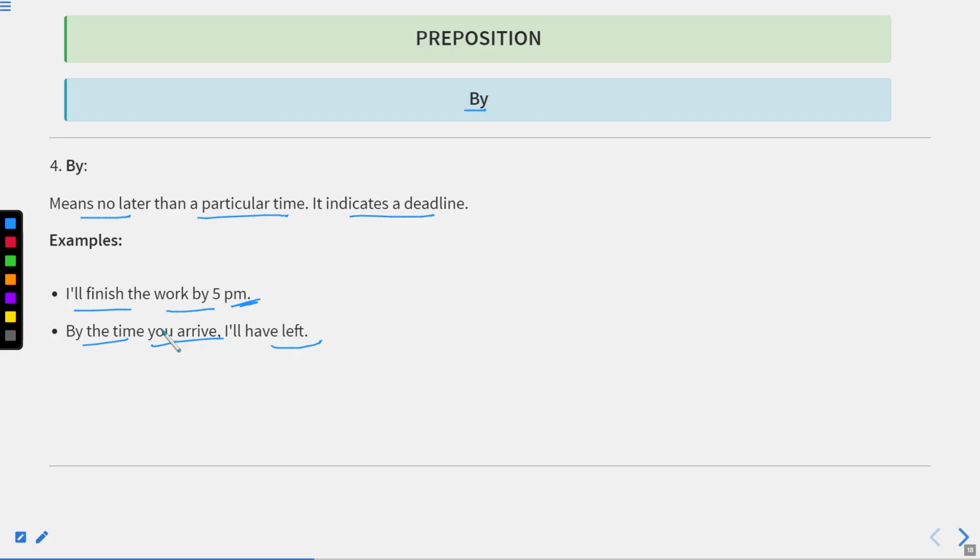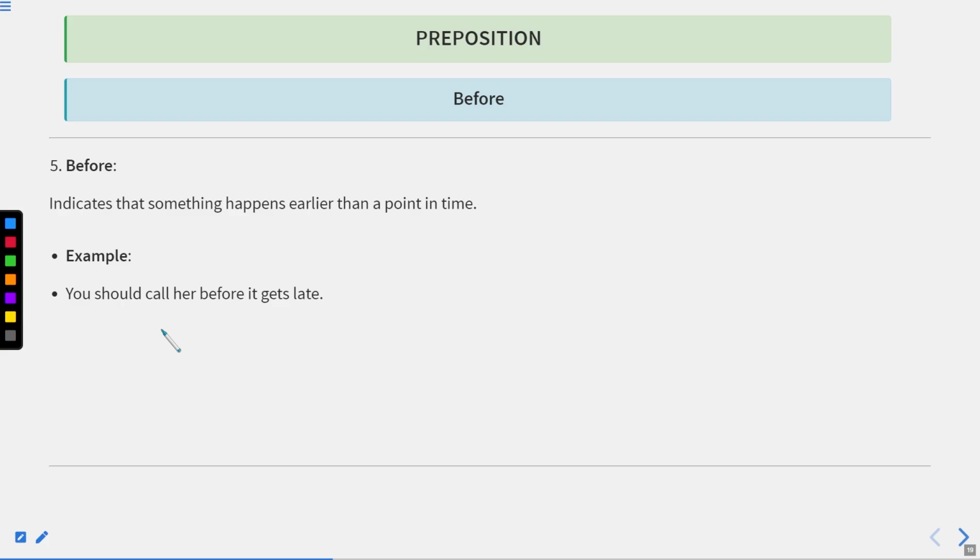Now let us move to the next one. Here we have the word before. Before indicates that something happens earlier than a point in time. Before means something is done before some point of time. For example, before 10 o'clock. It means the end time is 10 o'clock. Before that, we should have done the work that has been told about. So you should call her before it gets late, it means before that time.